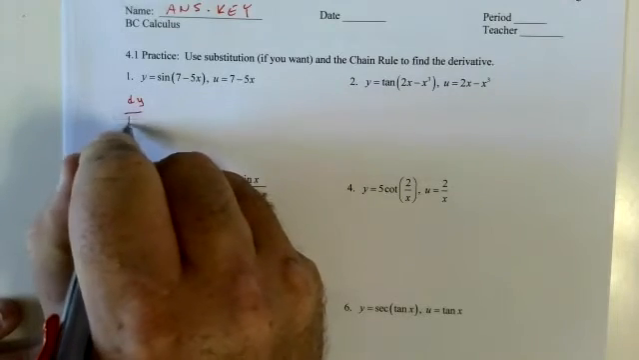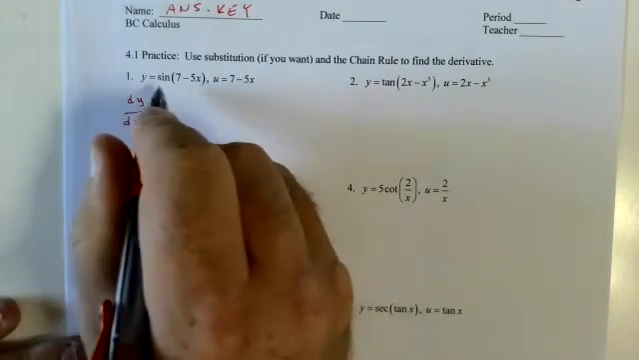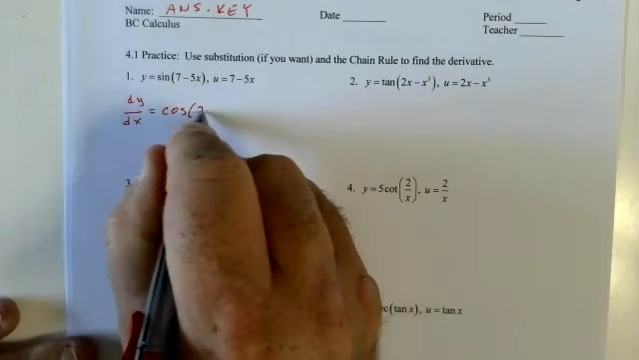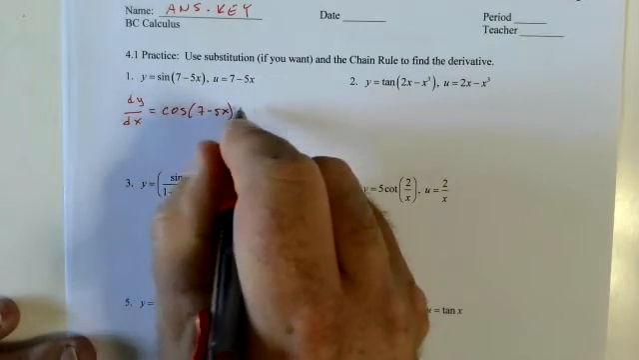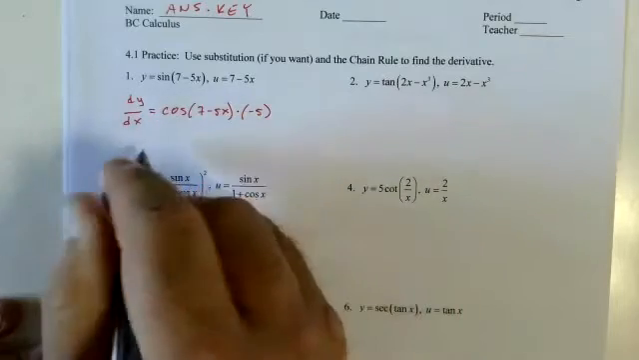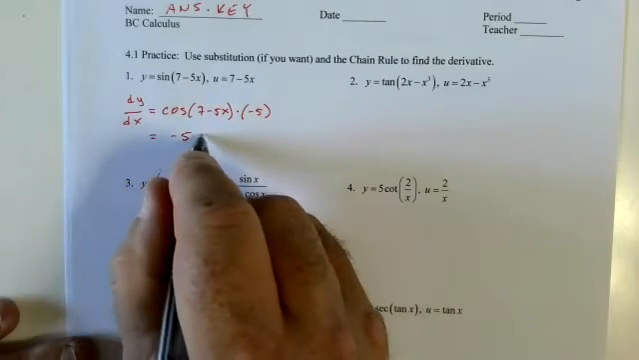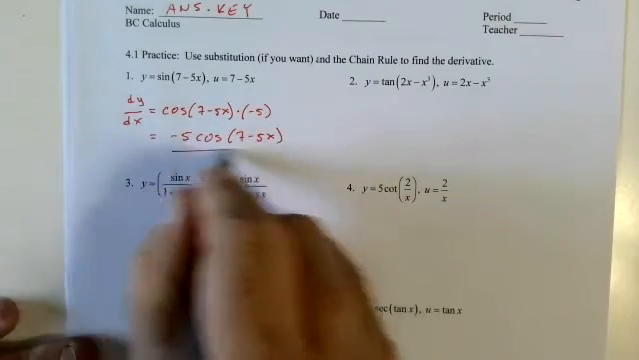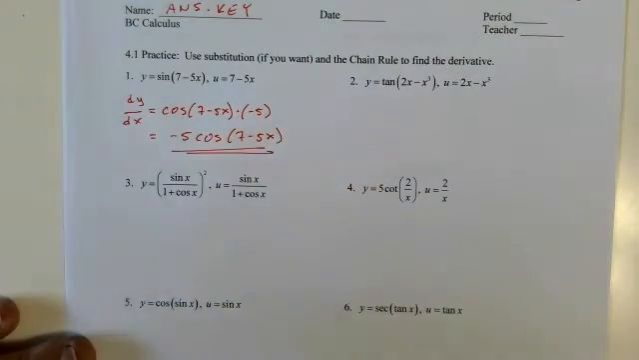And I'm going to take turns writing dy dx or y prime. The outer one is sine, so derivative is cosine. 7 minus 5x, negative 5. And I will write it in the more commonly organized way, just to make people happy.